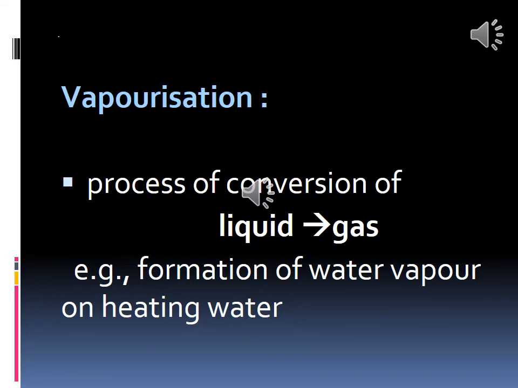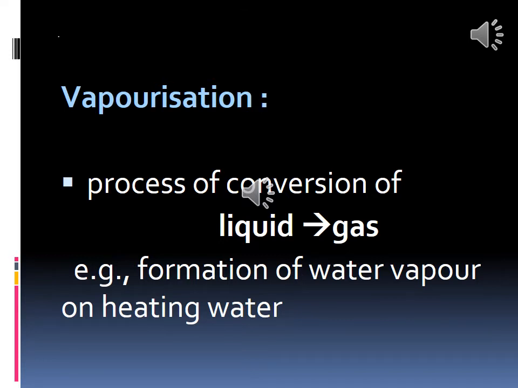What is the example of vaporization? Formation of water vapor on heating. When water is boiled, the water vapor flies up like this, and that is called vapor.